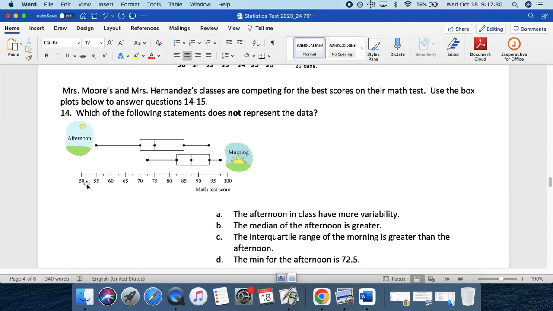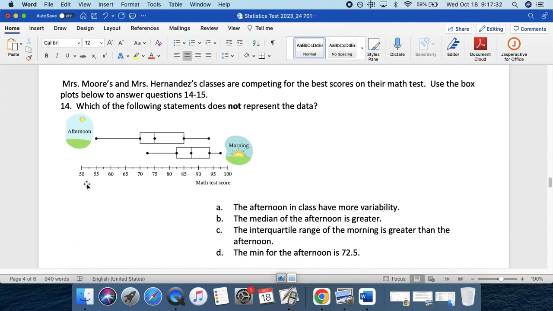All right, next one. Mrs. Moore's and Mr. Hernandez's class are competing for the best scores on their math test. Use the box plot below to answer question 14 and 15. 14. Which of the following statements does not represent the data? So which one is false? A, the afternoon class has more variability.